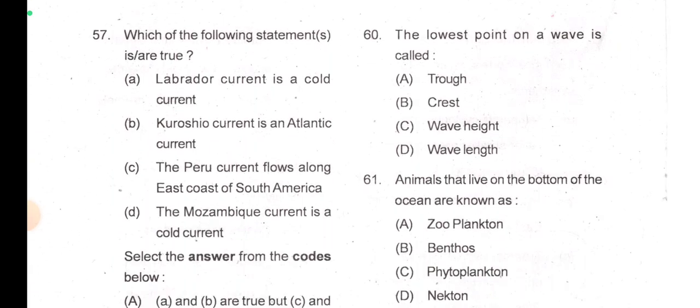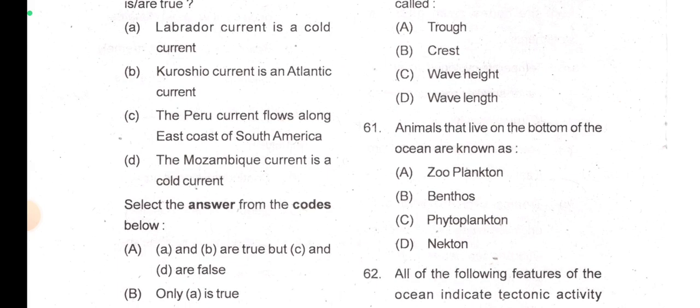57. Which of the following statements are true? Labrador current is a cold current. Yes, true. Kuroshio current is an Atlantic current. The Peru current flows along the east coast of South America. I think Peru current is on the west coast of South America, no? Okay, let me check once.